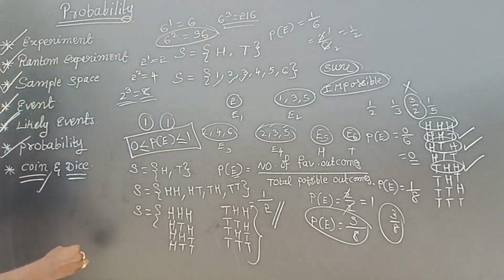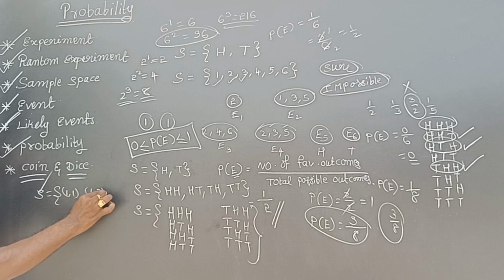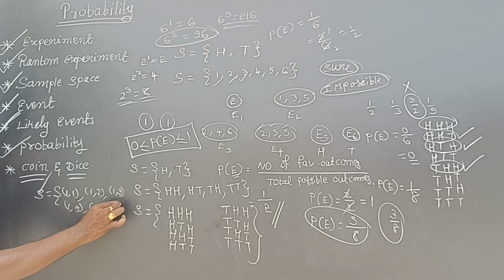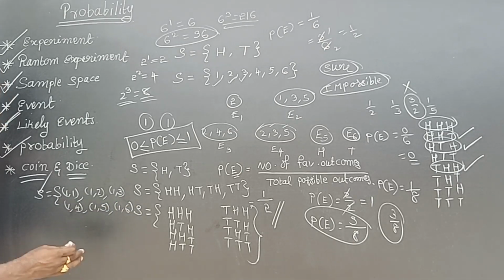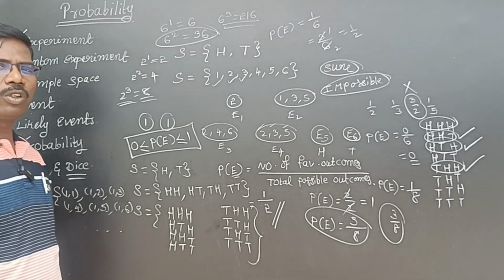If 2 dice are thrown, what are the total outcomes? 36. How to know? 1 comma 1, 1 comma 2, 1 comma 3, 1 comma 4, 1 comma 5, 1 comma 6. Similarly for getting 2, 6; 3, 6; 4, 6; 5, 6; 6, 6. 6 sixes are 36. Like that, 36 outcomes will be there.